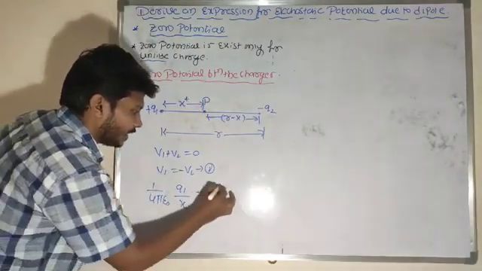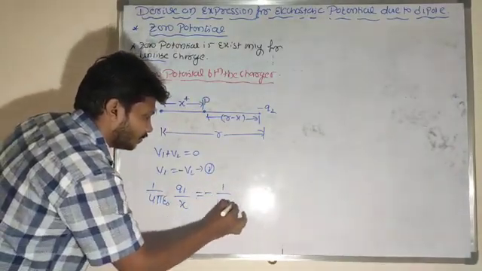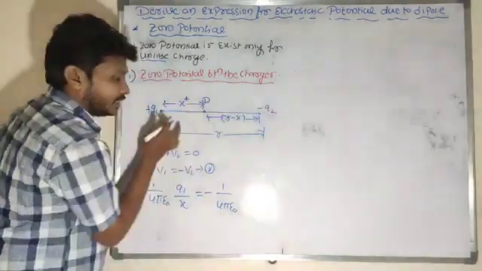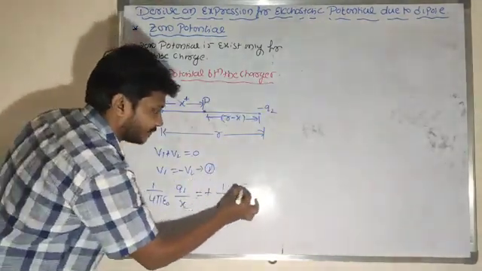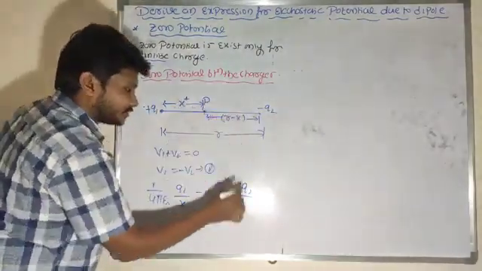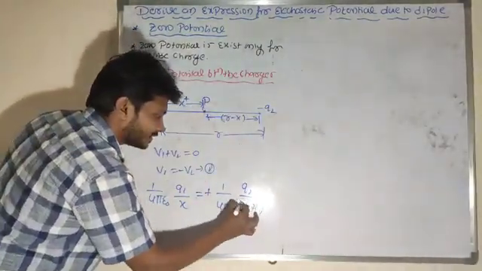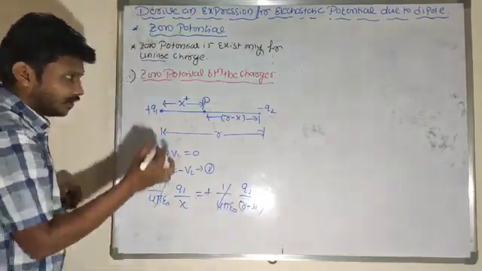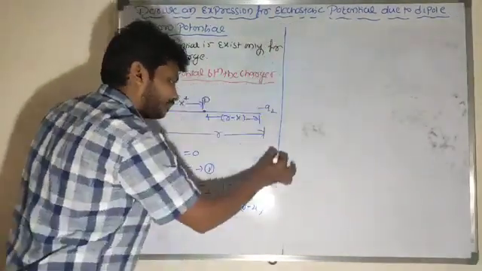So it is equal to minus of 1 by 4 pi epsilon naught times minus q2, minus into minus gives plus, q2 divided by the distance from q2 to P, that is r minus x. 1 by 4 pi epsilon naught will cancel out here.